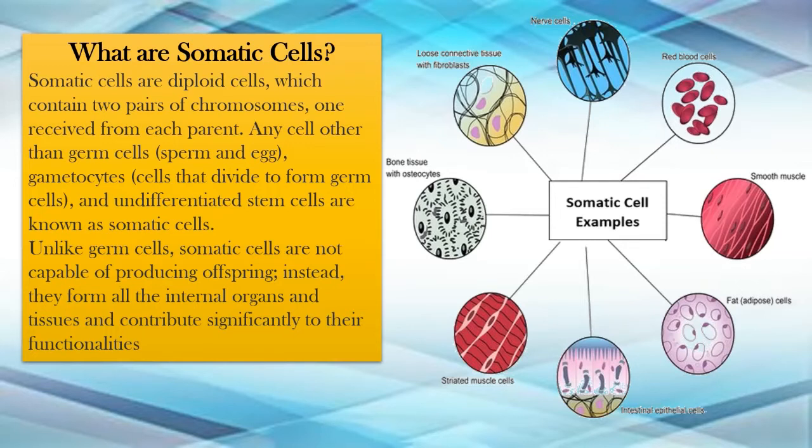Now, the muscles that are present in your intestine, the epithelial cells, fat adipose cells, all these cells are responsible for a particular organ in your body, right? And they are doing a particular function, and they cannot multiply and provide help to the other organs, like the stem cells. So they are different from them.